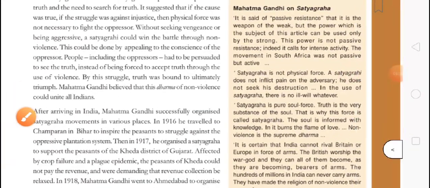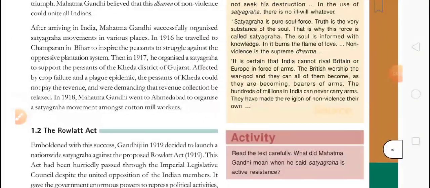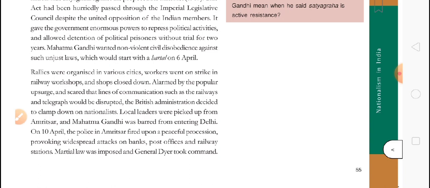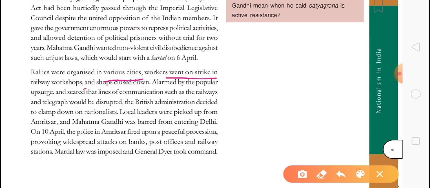So what happened? People started to organize rallies, and workers went on strike. They did not go to the railway workshops, so shops were closed. People were coming out against this law. So the British administration decided that we have to suppress them, we should not let them come up.